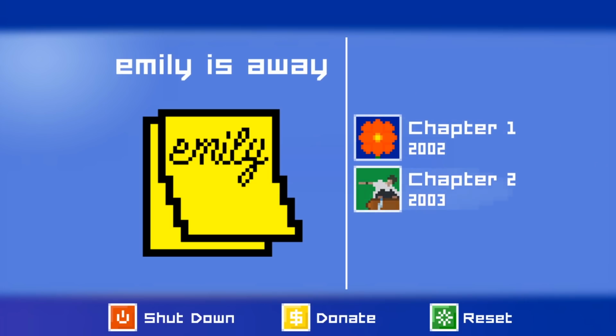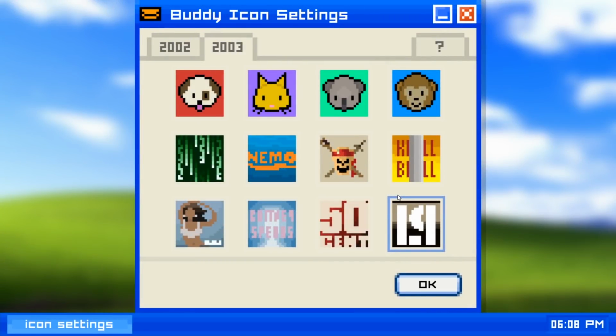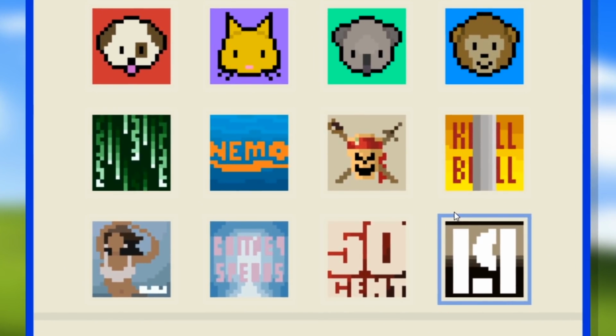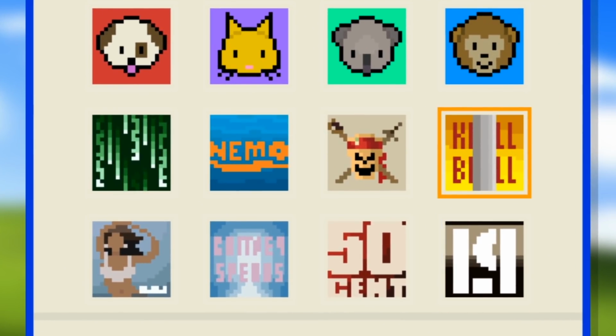Chapter 2, the next year. So we don't actually know what happened at the party. It's a full year later. I'm sure our decision to attend the party had ramifications on the story, but what they are is yet to be seen. It's 2003 and the Matrix sequels are stinking up the box office. We're going with Kill Bill because it's awesome.